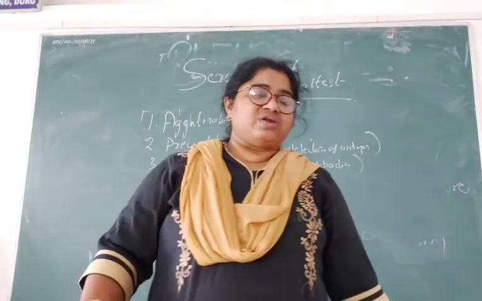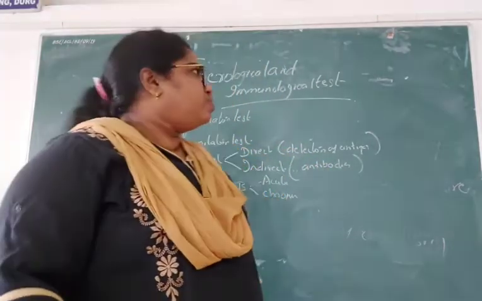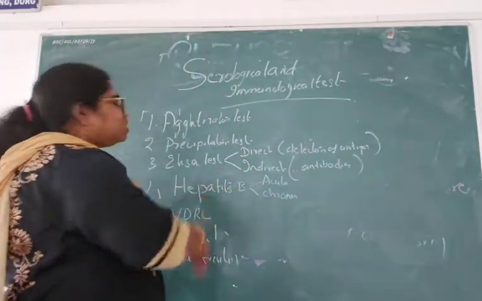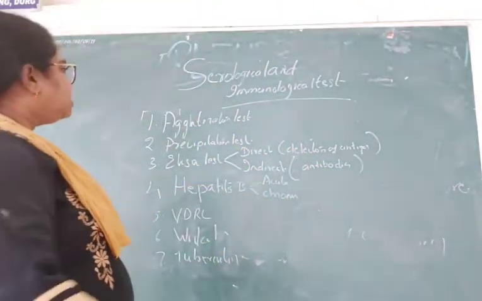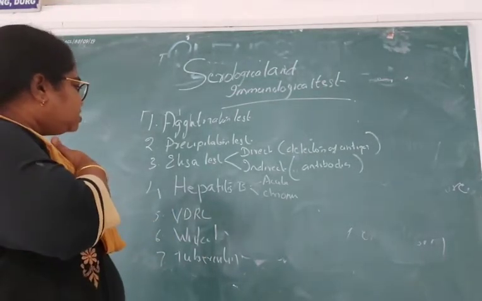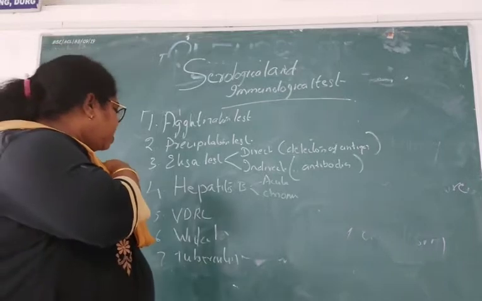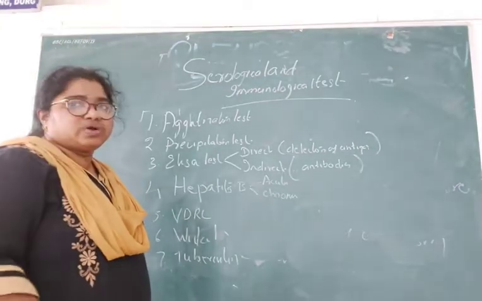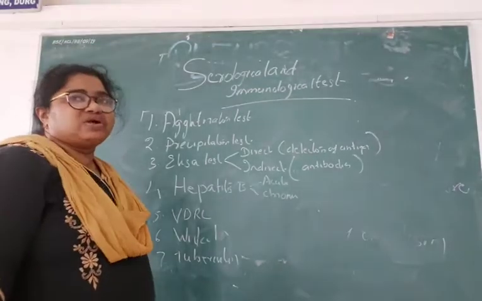So what are the different serological or immunological tests? There are different types: agglutination test, precipitation test, ELISA test, hepatitis B, VDRL, Vidal, and tuberculin test. Now we will see what each one is.